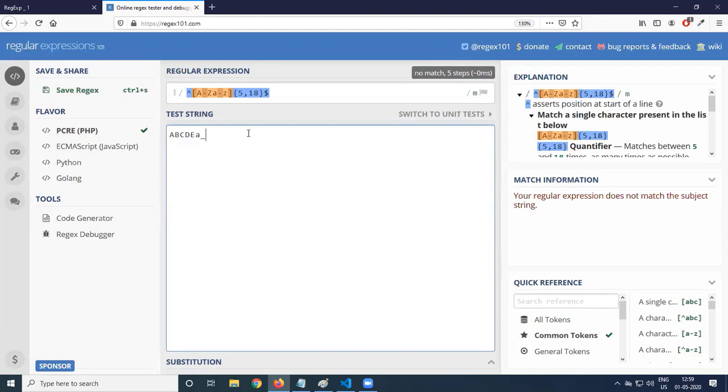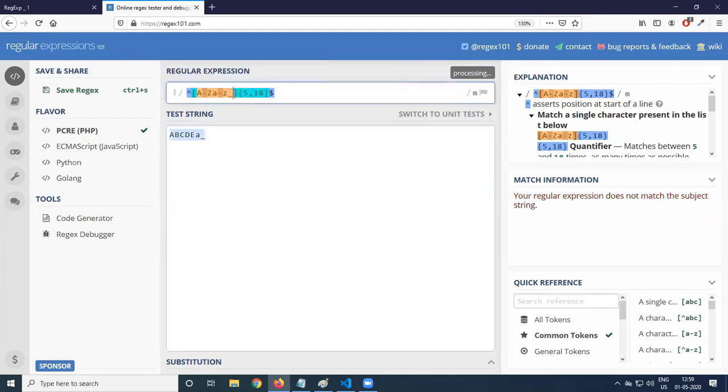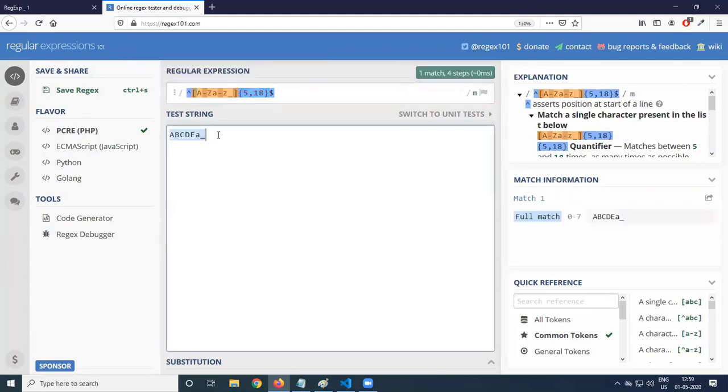So it's very, very important you listen very carefully. So it's not having special characters. If you want to allow 1 underscore in the username, you can add underscore. Now underscore is allowed, but other characters are not allowed. Space is not allowed. No match. So remove this. Underscore is allowed. So you can see whenever I change the text here, you have to see whether it is matching or not. ABC, space, no match.